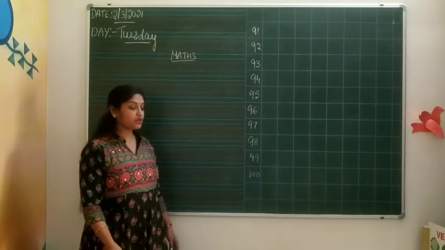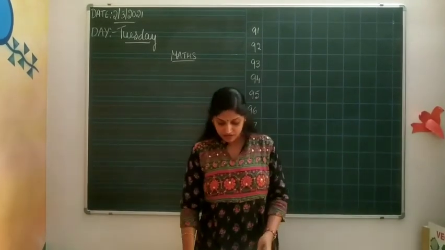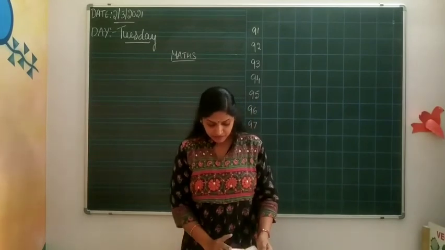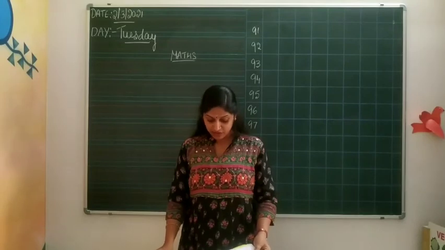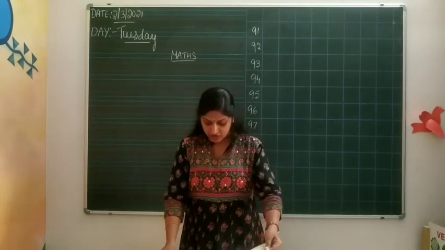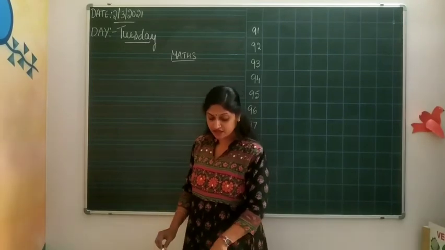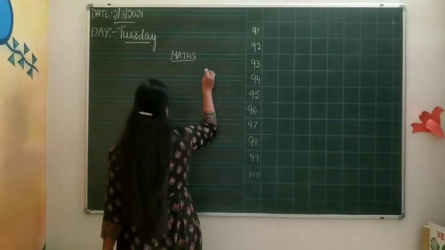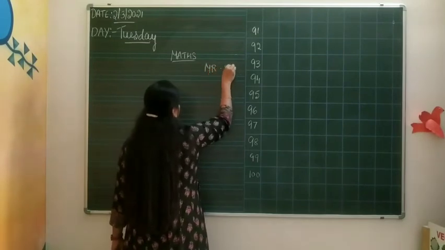Okay, you also completed the pages 45 till the page number 53. Today I am going to give a homework regarding the same thing in page number 46. Okay, mathematics readiness book, page 46.